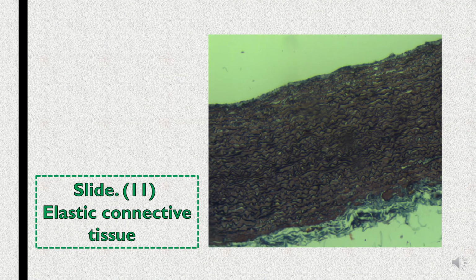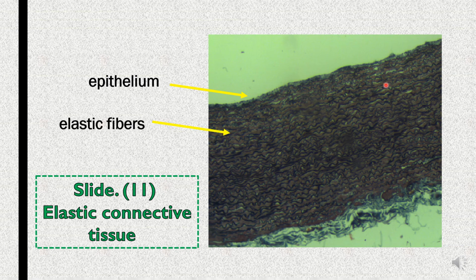This is a slide for elastic connective tissue. This is a large artery or aorta. The surface of the aorta is composed of epithelium, simple squamous epithelium. The wall of the aorta is composed of a large number of elastic fibers. These are elastic fibers which are found in large number in the wall of the aorta.